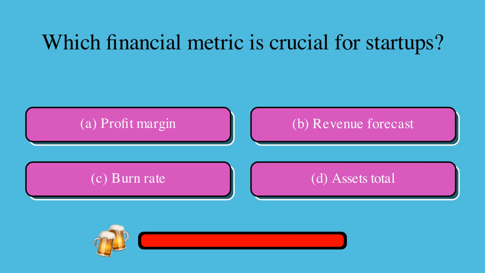Which financial metric is crucial for startups? Is it A, profit margin, B, revenue forecast, C, burn rate, or D, assets total? The correct answer is C, burn rate.